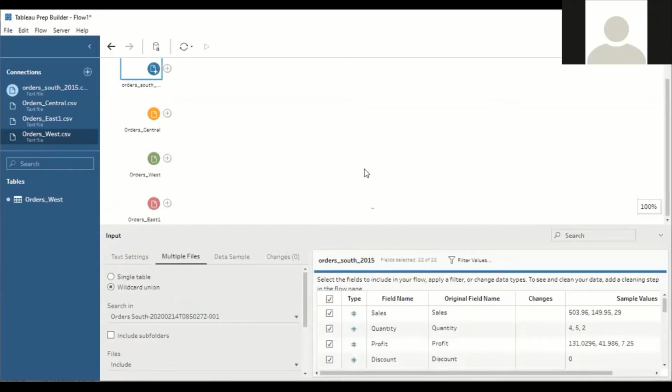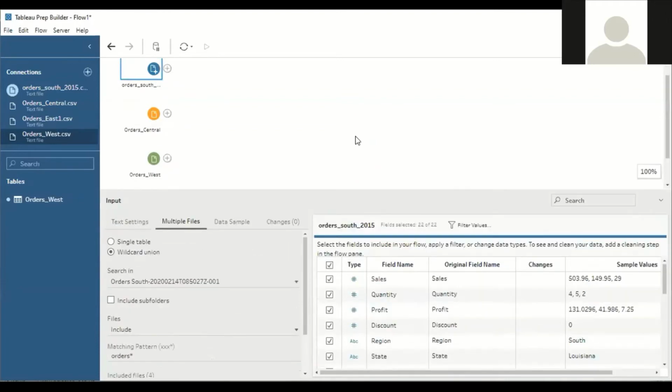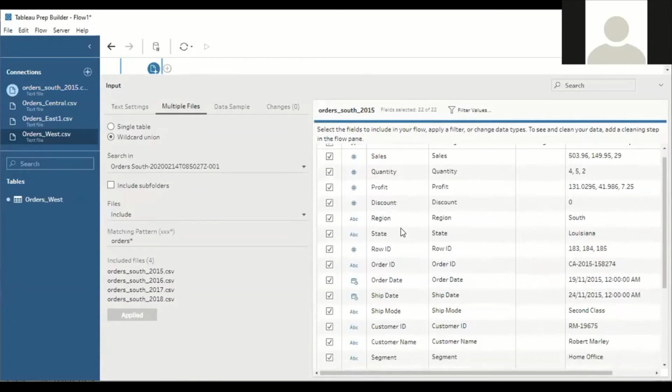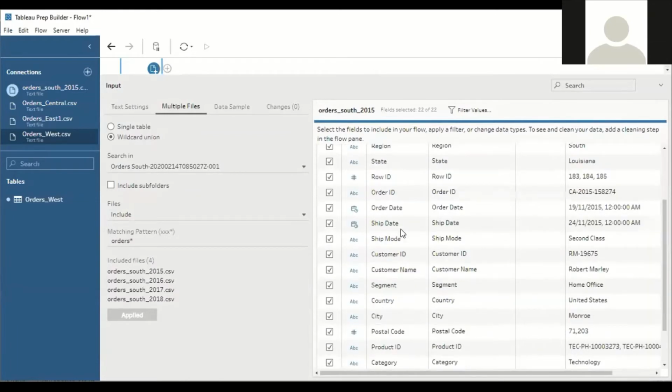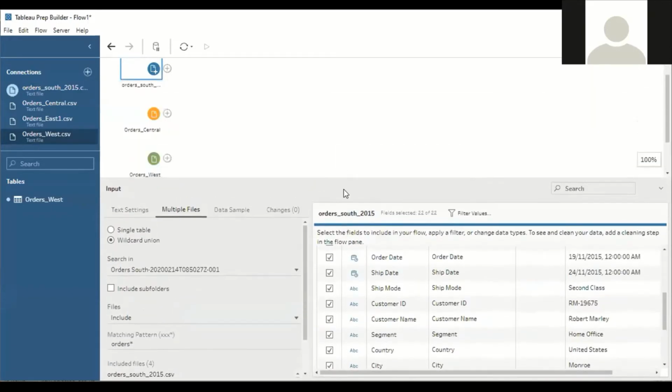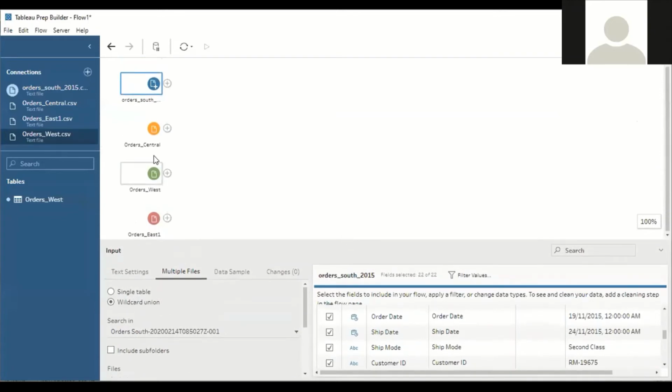As far as south is concerned, we have columns like sales, quantity, profit, discount, order date, order ID, ship mode, country, city, postal code, etc. File path is nothing but the default from the Tableau Prep Builder. These are the default columns. So this is what we are using from the south. Similarly, let's compare the columns with the central database now.